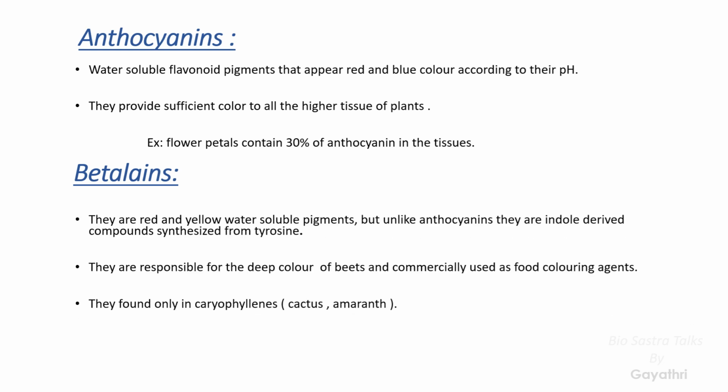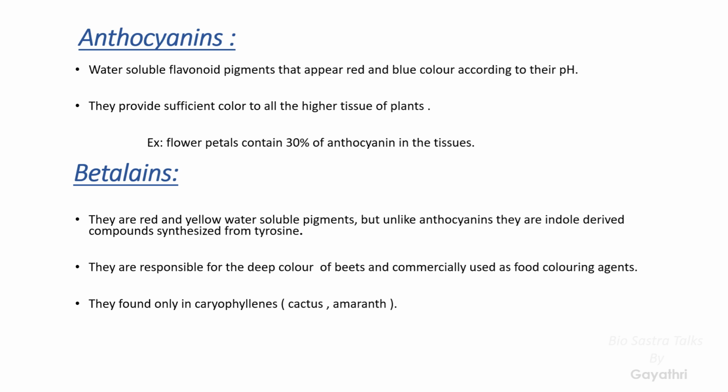Next one comes under betalains. These are also yellow and red colored water soluble pigments, like anthocyanins. But what is the difference between anthocyanins and betalains? Betalains are derivatives of the amino acid tyrosine, meaning they are derived from tyrosine. As I already told you, they are similar to the anthocyanins, so they are water soluble and also responsible for the color of the tissues.